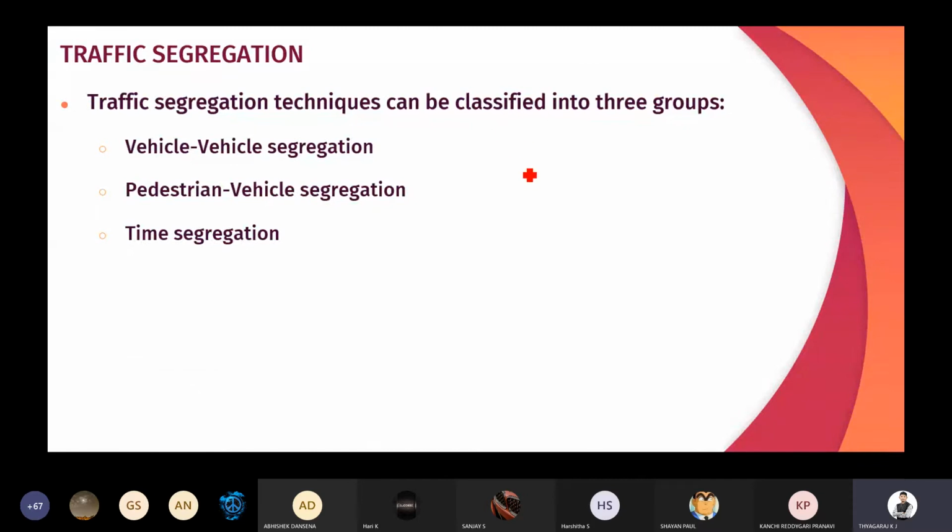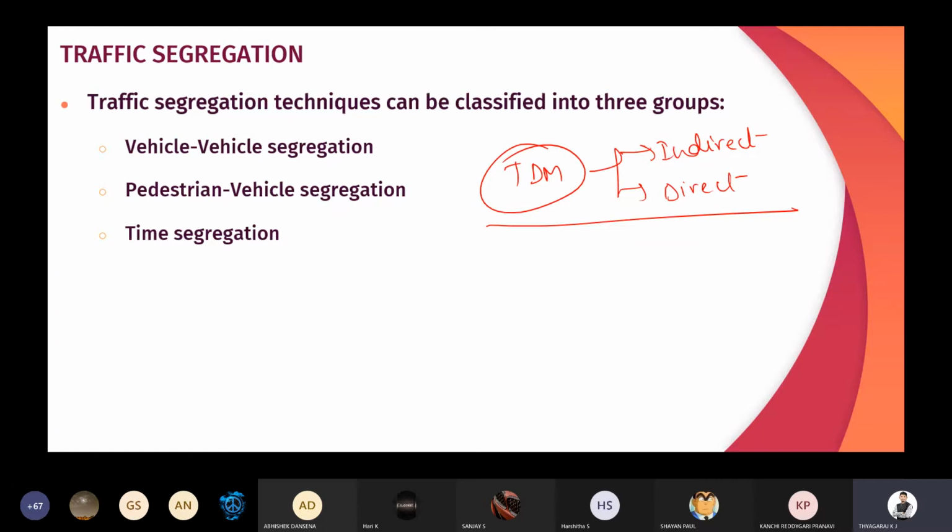Next very important topic is traffic segregation. So after TDM techniques, we have seen direct and indirect methods. These are the vehicle related techniques we have seen: changing the working hours, reducing the traffic capacity, imposing toll roads, or imposing parking pricing, all those things which will reduce the travel demand. And one more technique is there, that is traffic segregation.